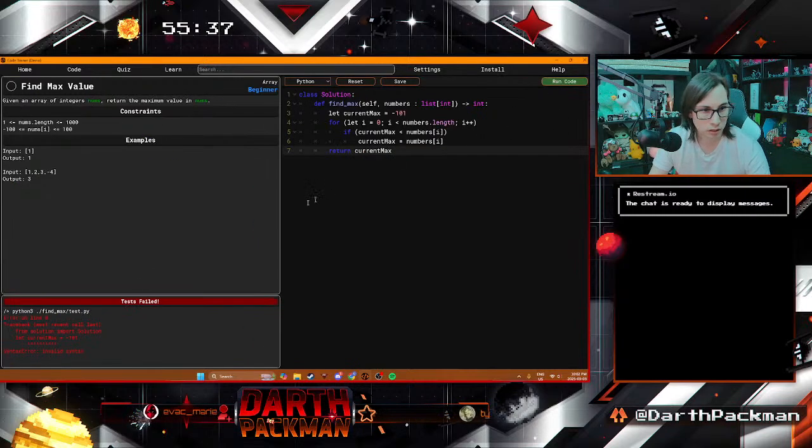That should work. Oh, looks like we hit an issue here. Invalid syntax. Okay. So it could be the language choice I'm using here. It's been a while since I've coded Python, so let's try var. See if that works better.